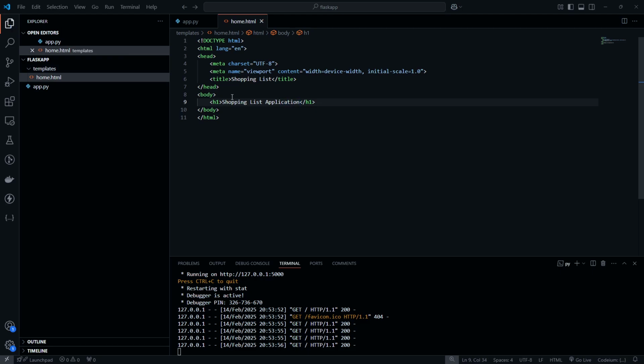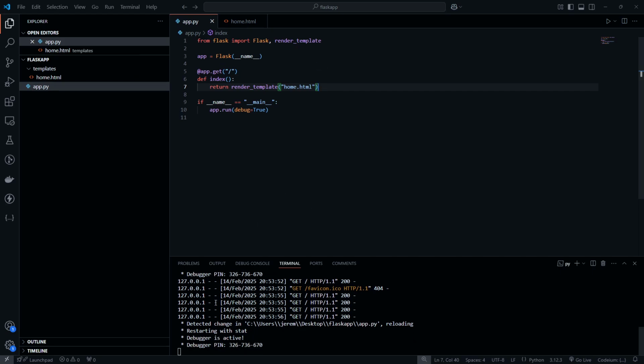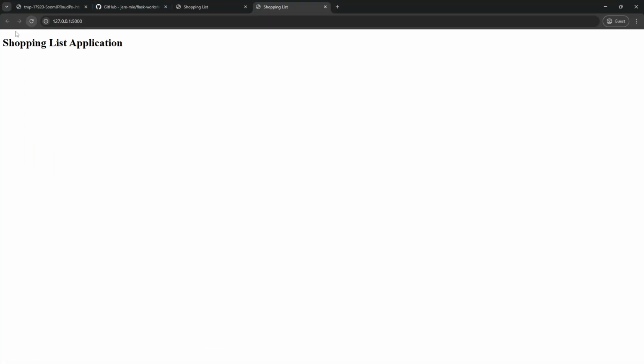All right. Perfect. Now let's go back to our app.py, and we're going to import render_template, and rather than just returning hello world, we're actually going to render our home.html page. So save it, and you'll notice when I saved it, we detected the change here, and it'll actually reload the app for us without having to worry about anything. So if I go here and I refresh my page, you'll see we have shopping list application.